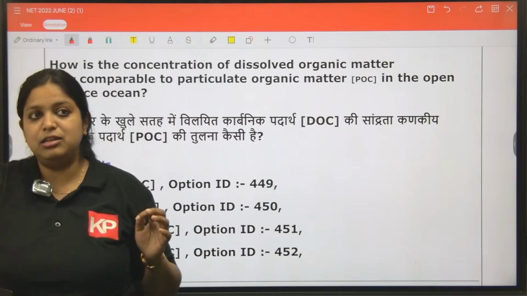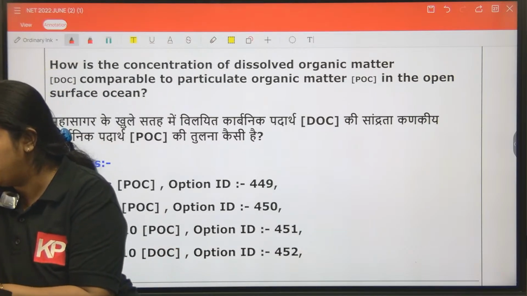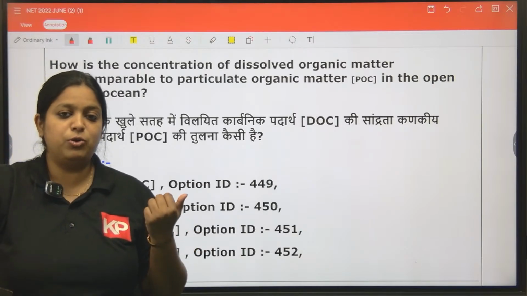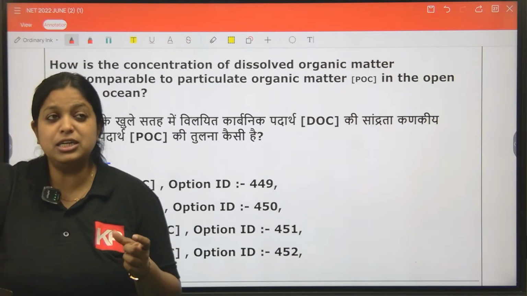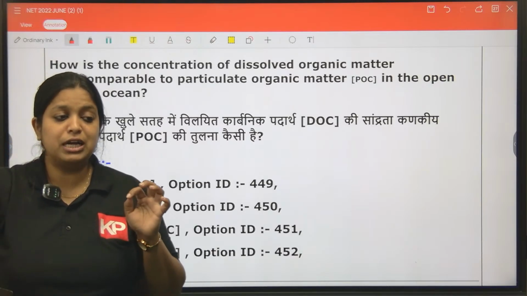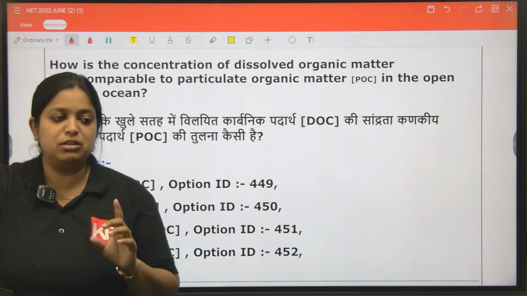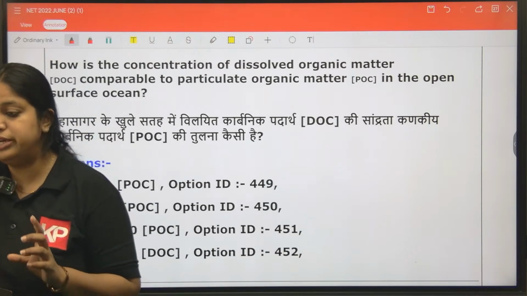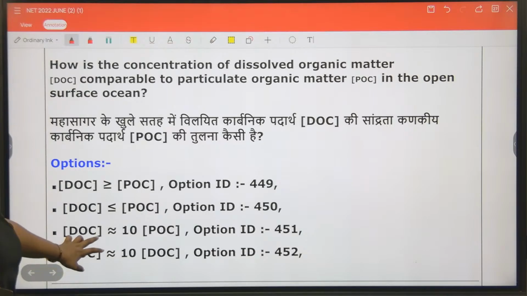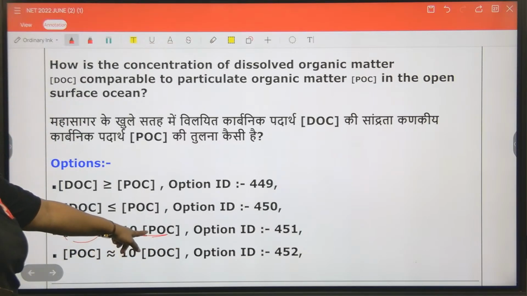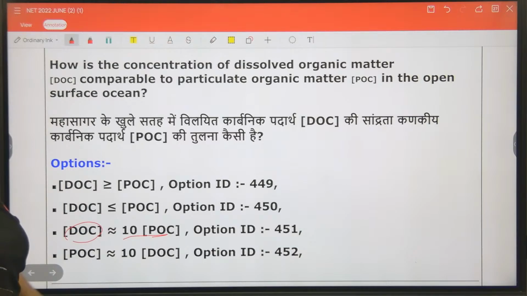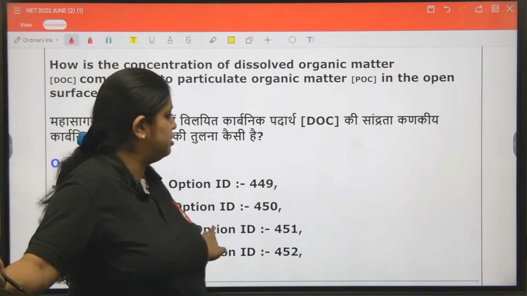So when you compare, it's about 100 to 500 micromoles of carbon per kilogram of seawater. 100 to 500 micromoles of carbon is present in 1 kg of seawater. So the answer here is that it is 10 times more than the particulate organic carbon when you compare with dissolved organic carbon. Okay, so also write down this statement because I have not mentioned it in the class.